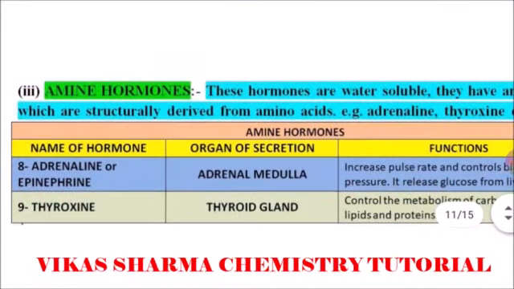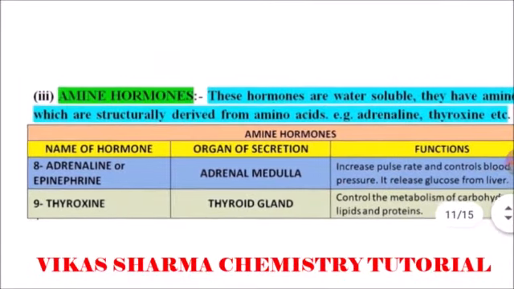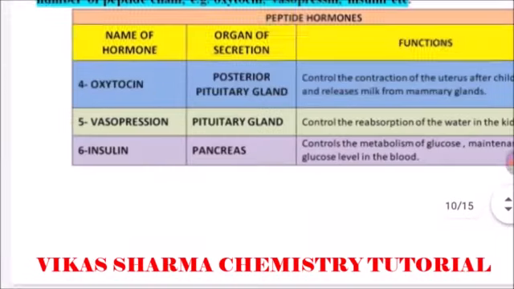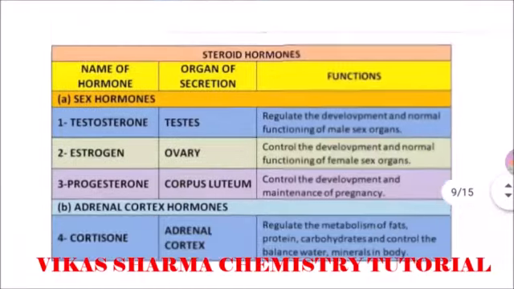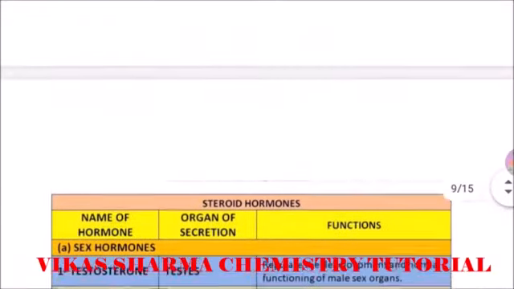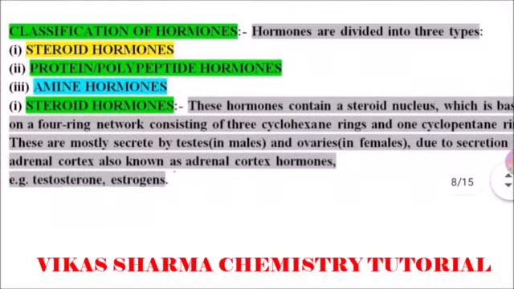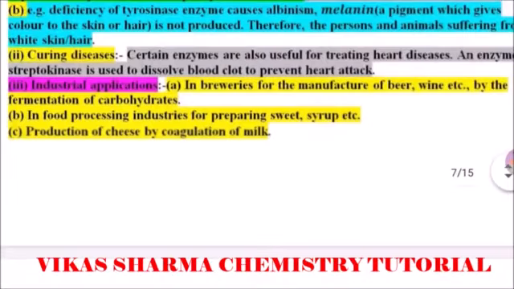These are the classification of amine hormones, the peptide hormones, and the steroid hormones. Next one, the classification of hormones.